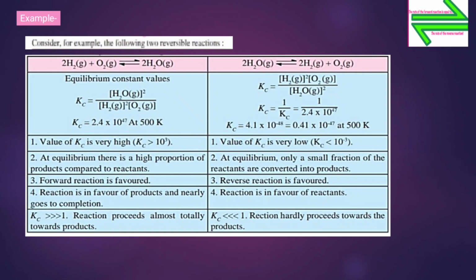Now the fifth point is, if Kc is much greater than 1, the reaction proceeds almost totally towards product. Therefore, concentration of product will be greater than the concentration of reactant.